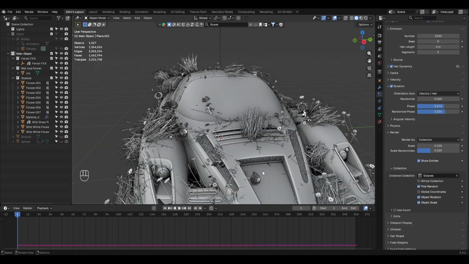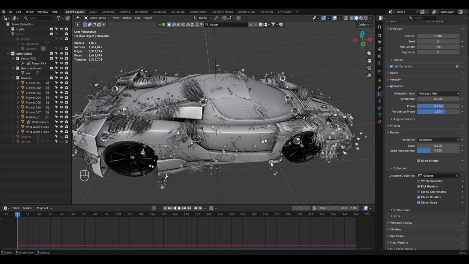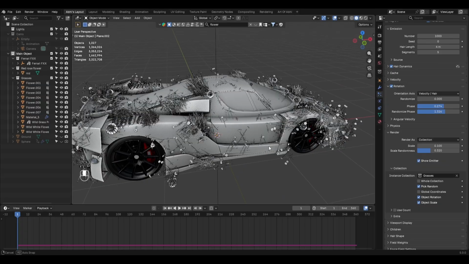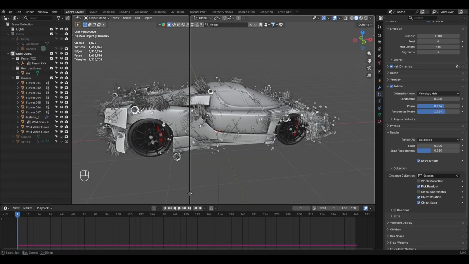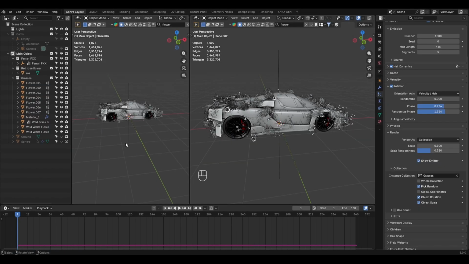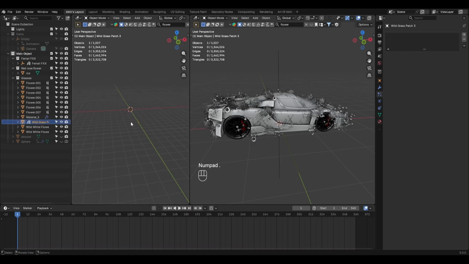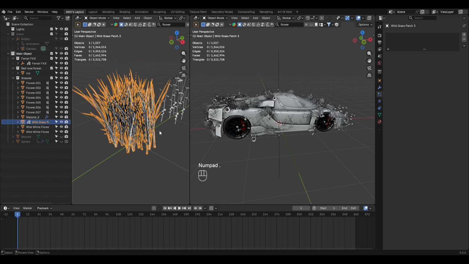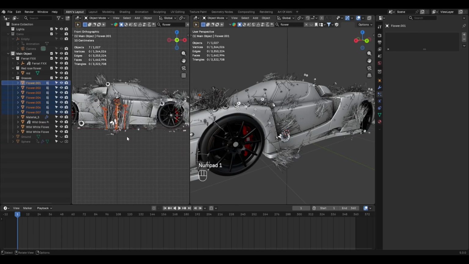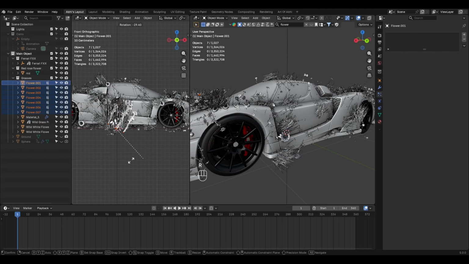Now you might notice that the grass and flowers scattered across the vehicle aren't properly aligned with the surface. So to fix this, let's split the viewport. On the right side, we can see the grasses and flowers particles scattered across the vehicle, while on the left side, we have our original grasses collection. Now select the yellow flower collection and rotate it to properly align the flower with the vehicle surface.